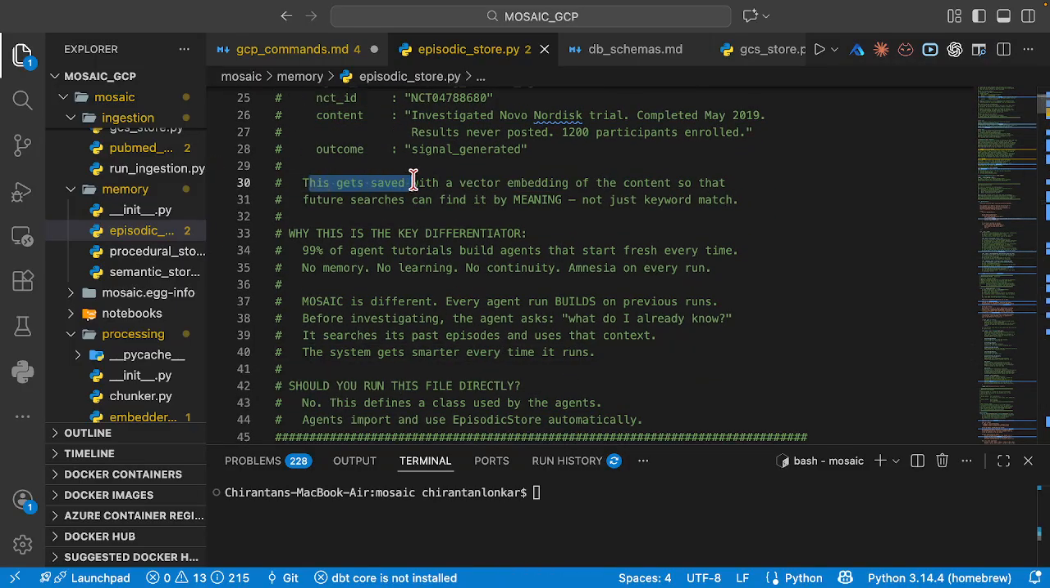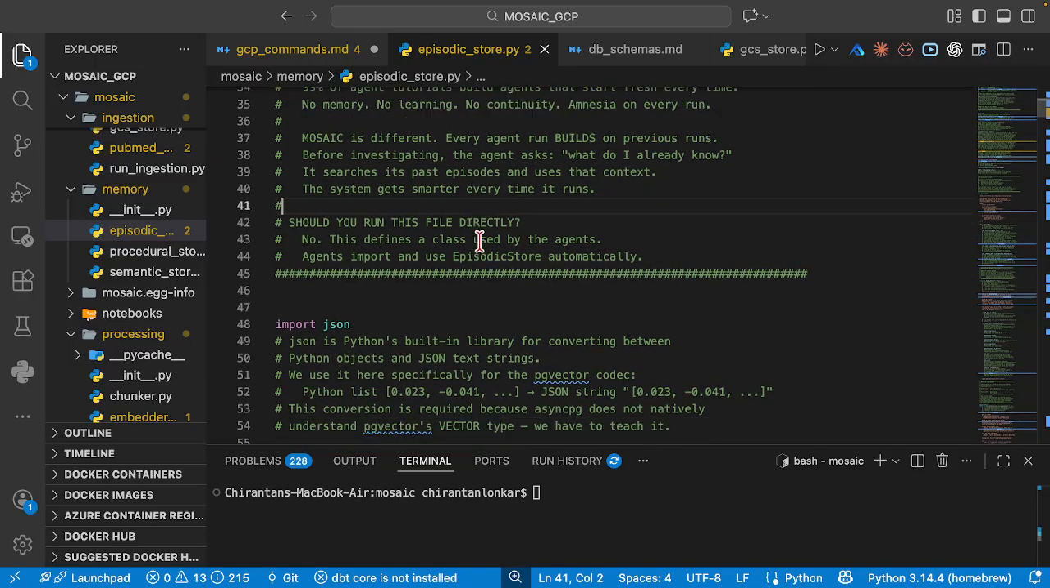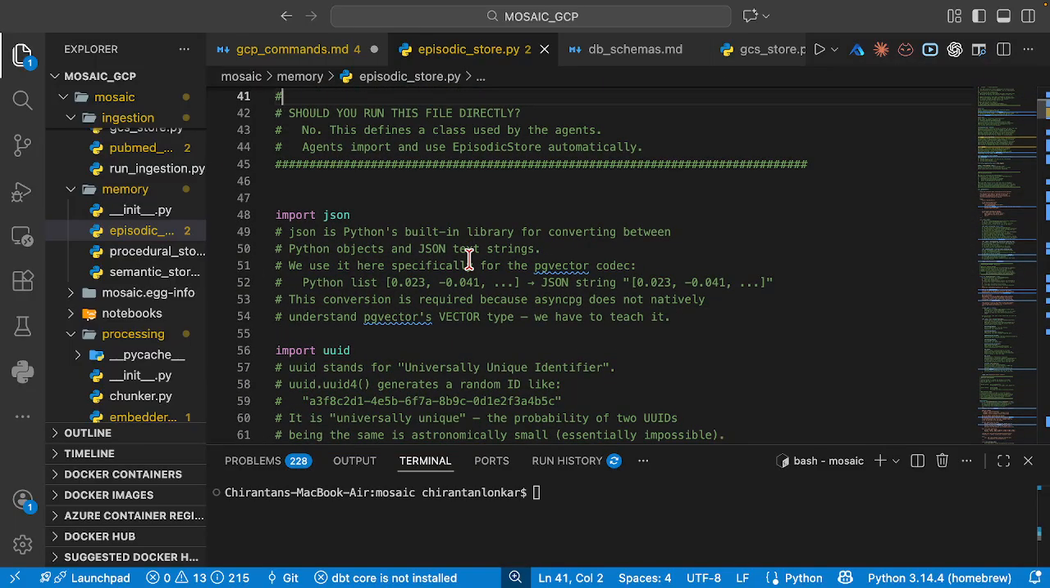This gets saved with the vector embedding of the content, so that a future search can find it by meaning and not just by keyword match. That is the beauty of it. Why is this a key differentiator? Because 99% of the agentic tutorials that you see never work on memory. If you're not working on memory, your agentic AI platform is useless in the first place.